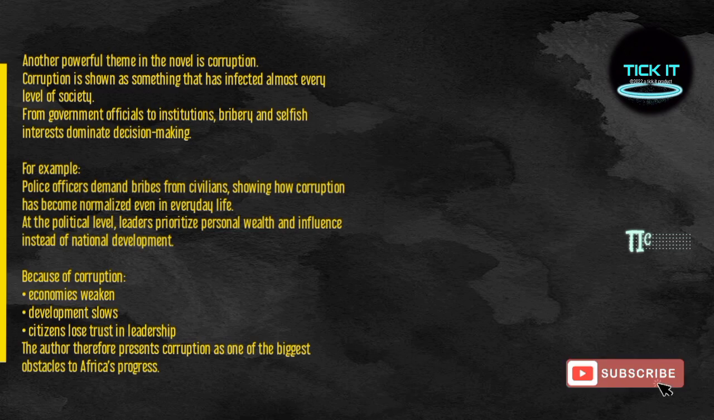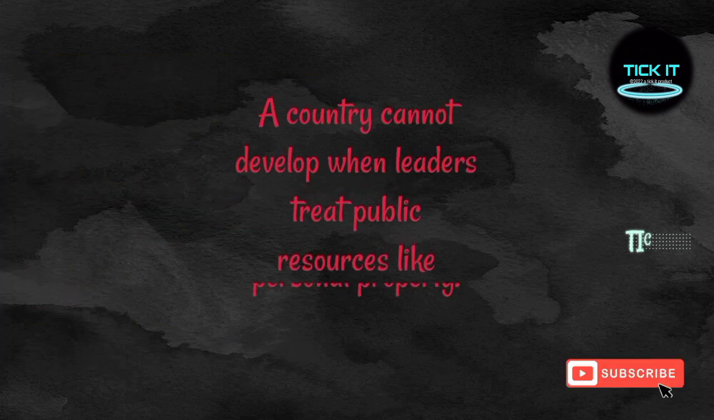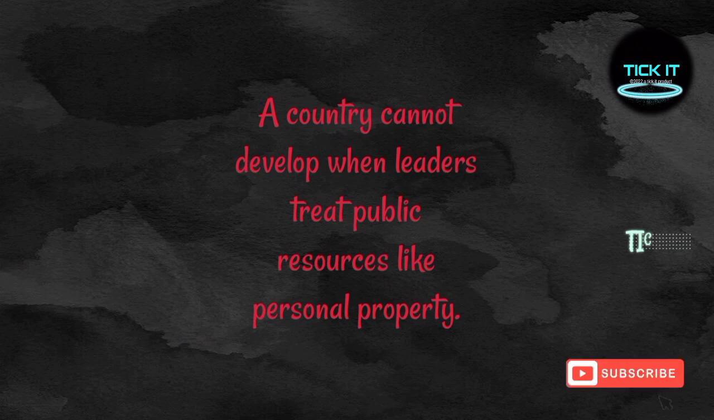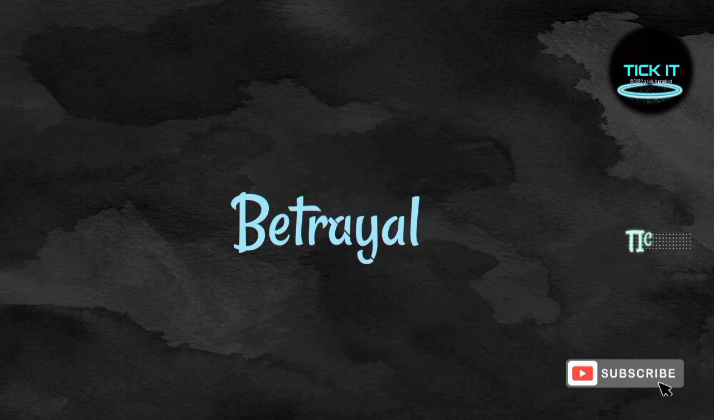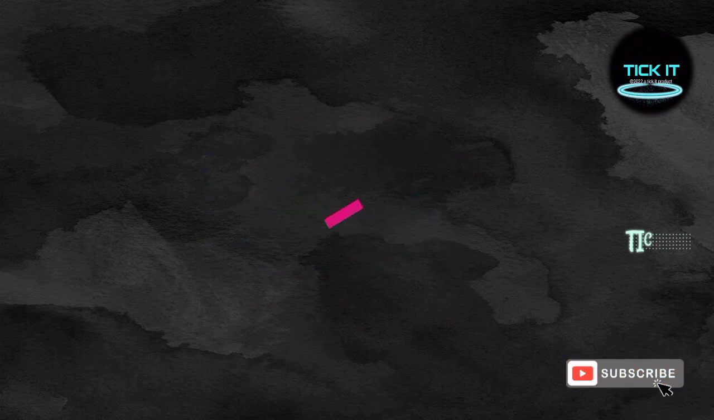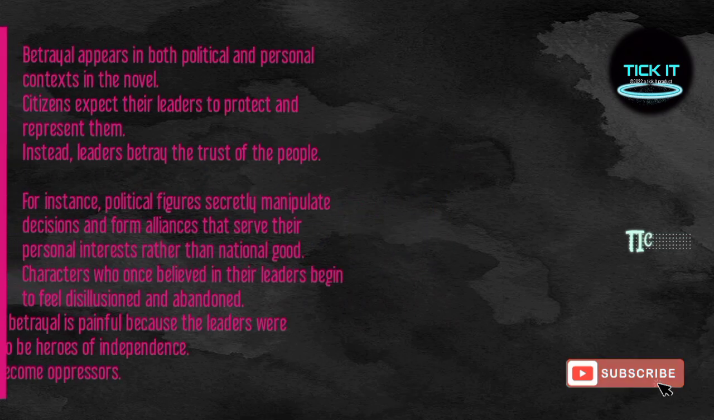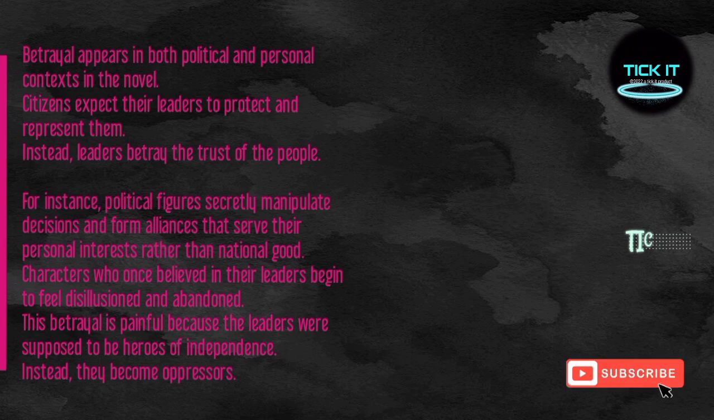What is the message from the theme? A country cannot develop when leaders treat public resources like personal property. Number 3, betrayal. It appears in both political and personal contexts in the novel. Citizens expect their leaders to protect and represent them. Instead, leaders betray the trust of the people.